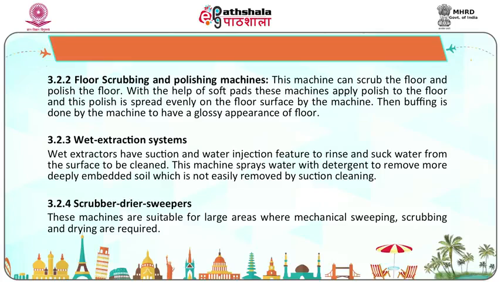Wet extraction system. Wet extractors have suction and water injection features to rinse and suck water from the surface to be cleaned. This machine sprays water with detergent to remove more deeply embedded soil which is not easily removed by suction cleaning. Scrubber dryers, sweepers. These machines are suitable for large areas where mechanical sweeping, scrubbing and drying are required. That's all about equipment. Now we will move to the next inventory item, that is cleaning agents.